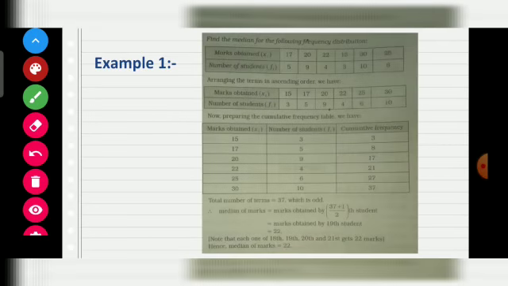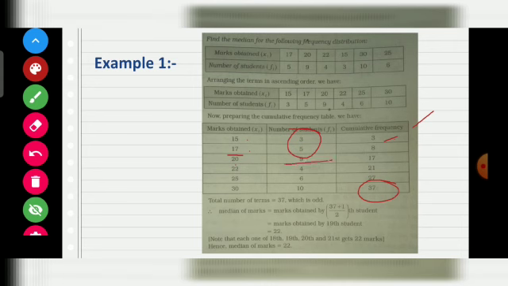First example, when my frequency is odd. First see the marks obtained and number of students. When we arrange it, after arranging, we have to find out the cumulative frequency. How to find out cumulative frequency? 15 marks obtained by 3 students, that is 3. Now 17. It is not 17, it is under 17. How many students are coming? 8. So 8. So under 20, how many students?